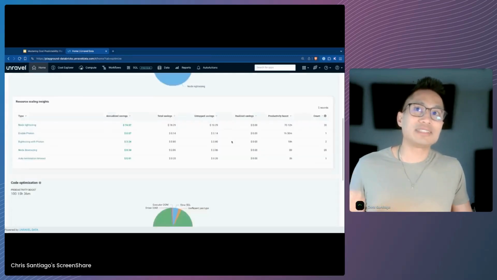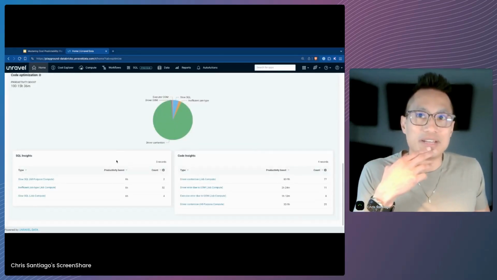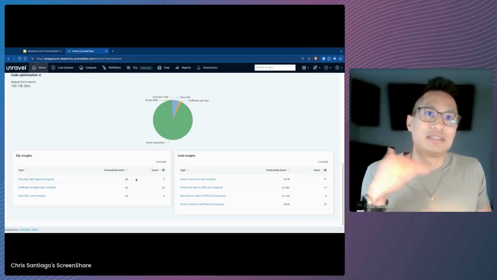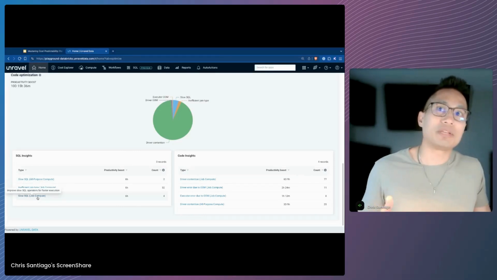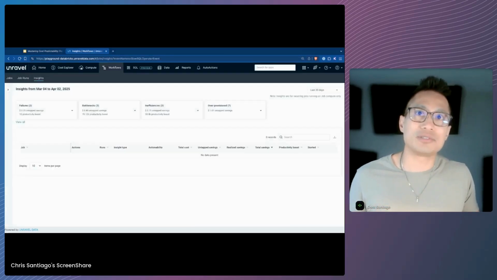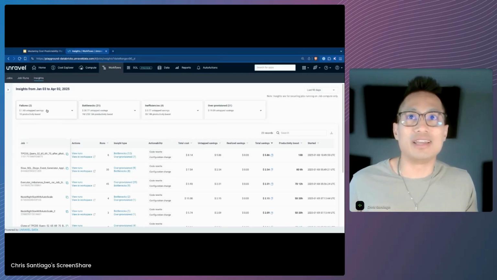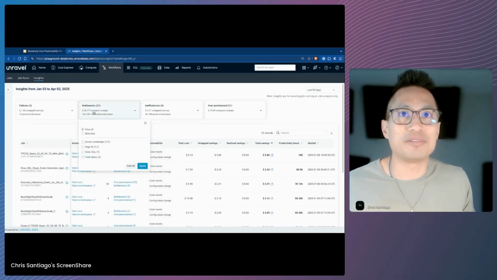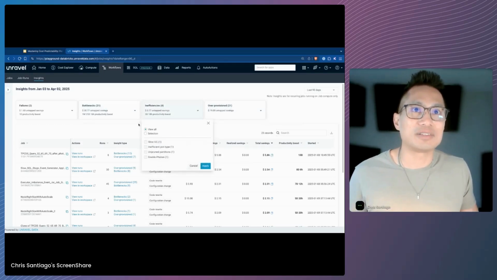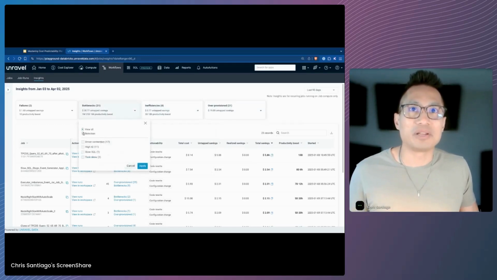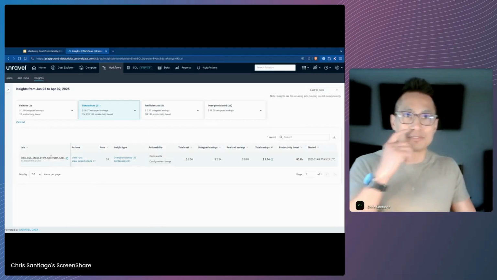Last but not least, let's not forget about code. And so one of the things that I want to do next is look at a common example, which would be just slow SQL. Here, I'm going to go ahead and click on this slow SQL job compute. Let me go back over here just to make sure I've got this correctly sized, sorry. I'm going to hit the slow SQL over here. It takes me to this particular job.